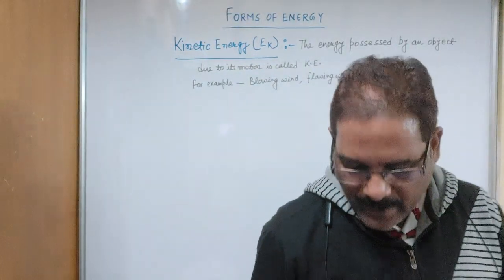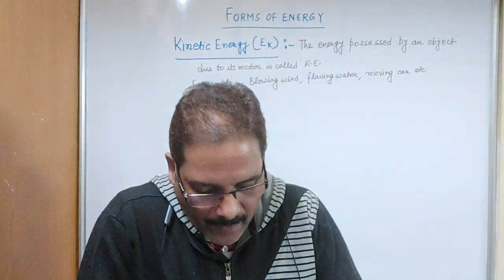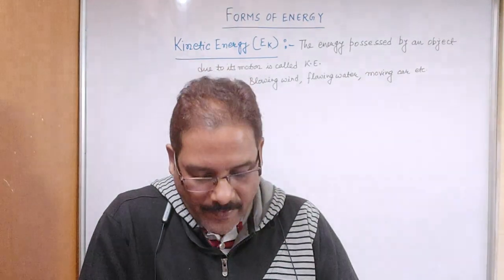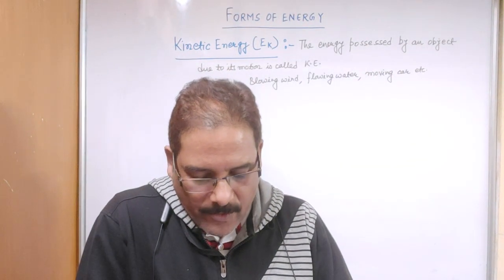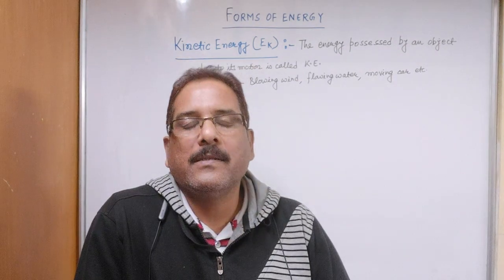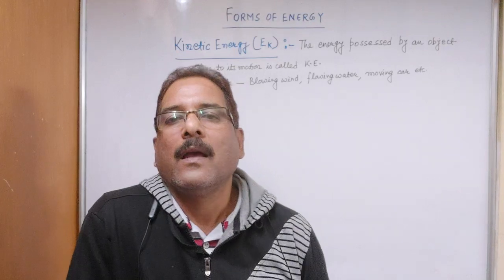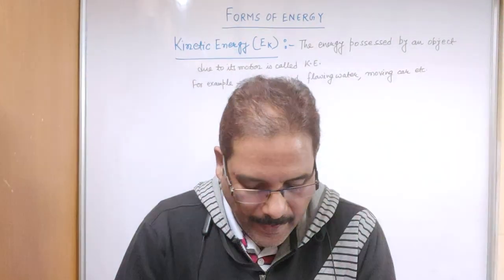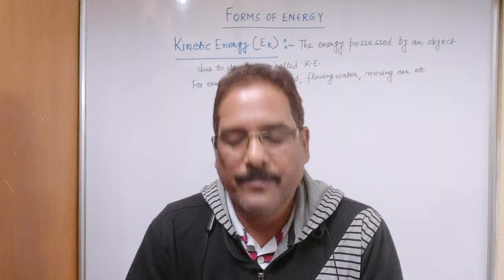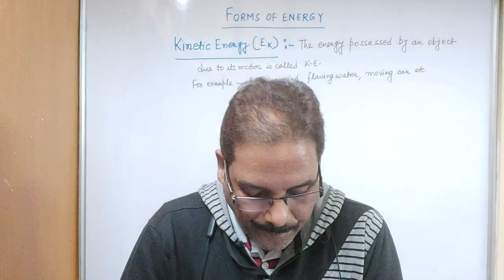Now we will discuss the activity given on page 150 of the NCERT book. There are two activities, 11.6 and 11.7. First, 11.6. Take a heavy ball, drop it on a thick bed of sand.